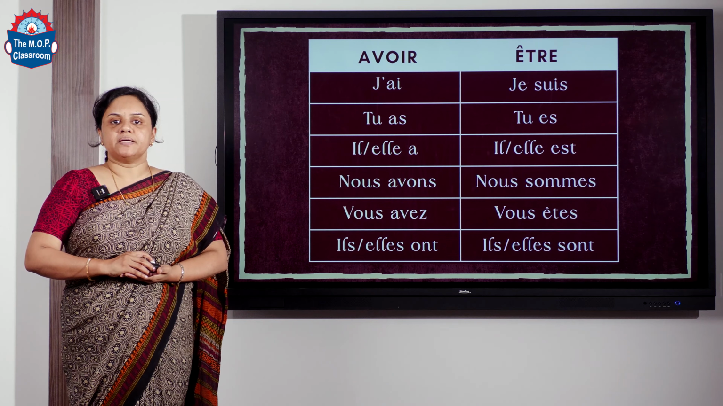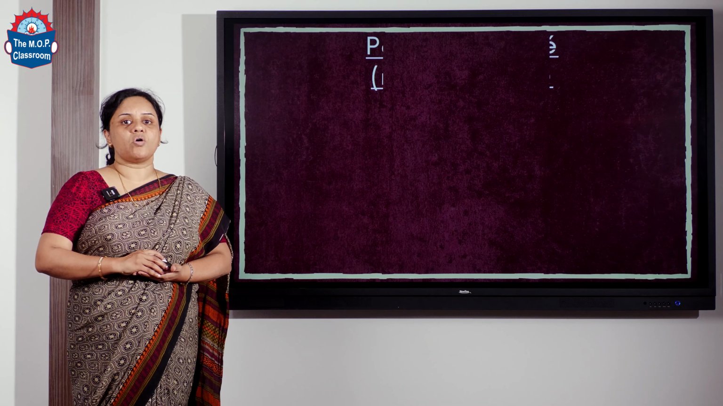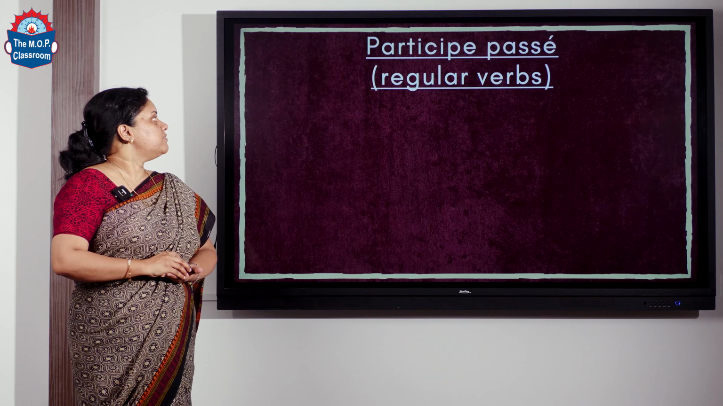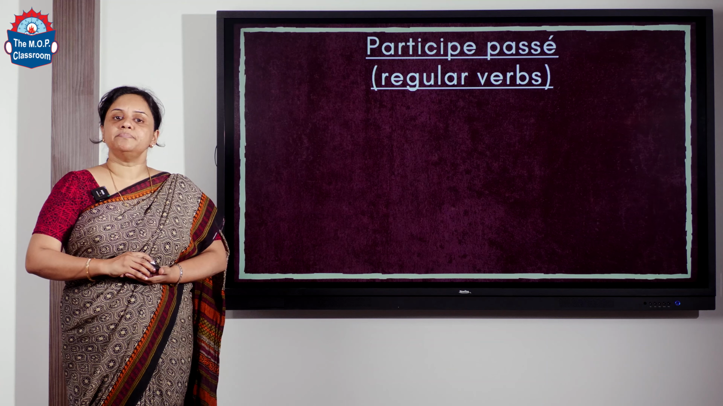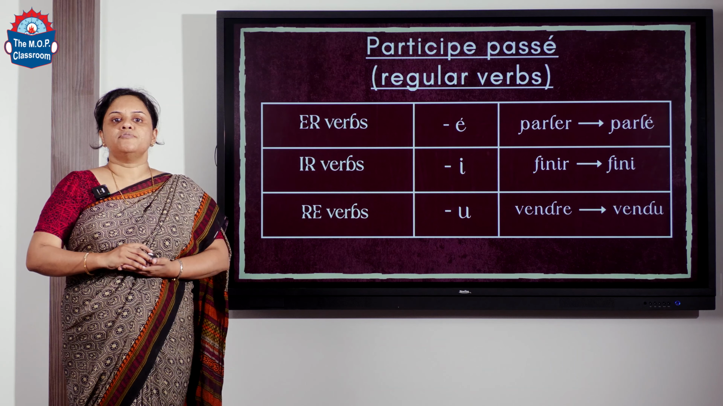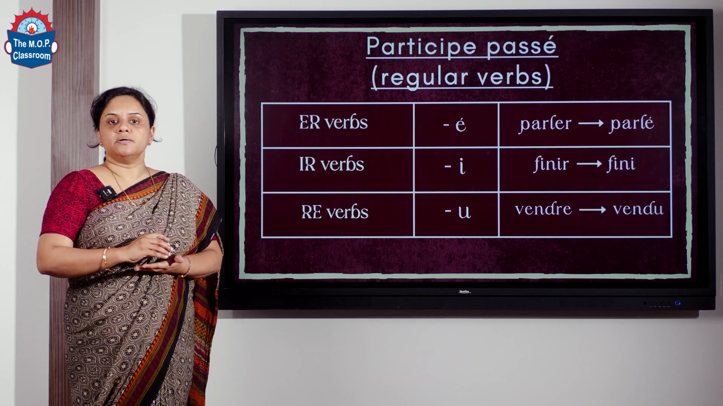Okay, so this passé composé is formed from the present tense of these auxiliary verbs, that is the helping verbs. So now we will see how to form the participe passé. For the regular verbs, we have a format to form the participe passé.